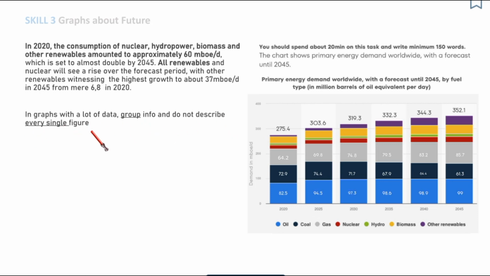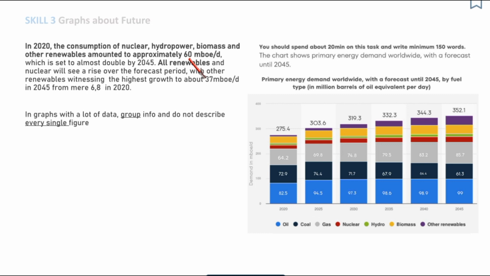So this is what I'm doing here. I am combining all the information about nuclear, hydropower, biomass, and other renewables to kind of one number. So I say that the demand was approximately 60.